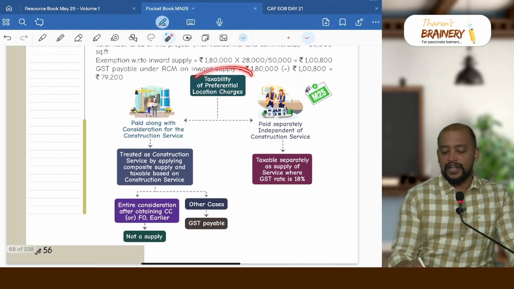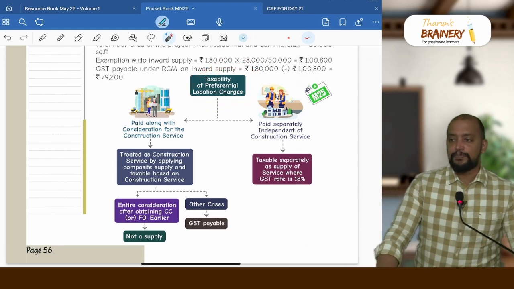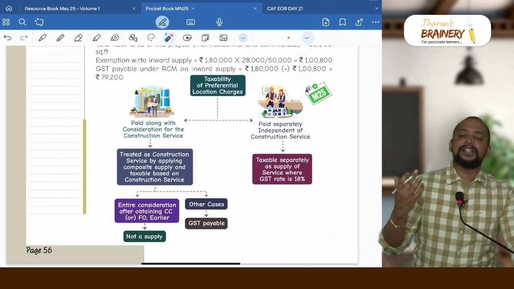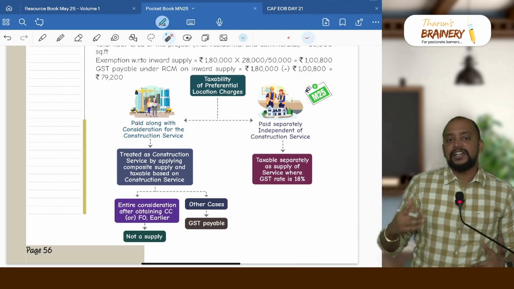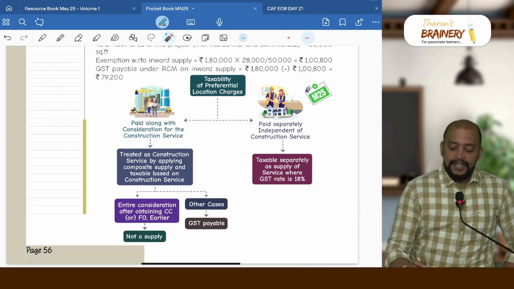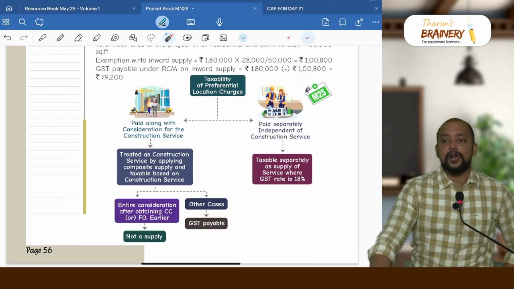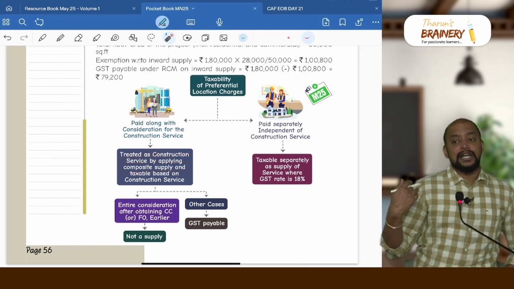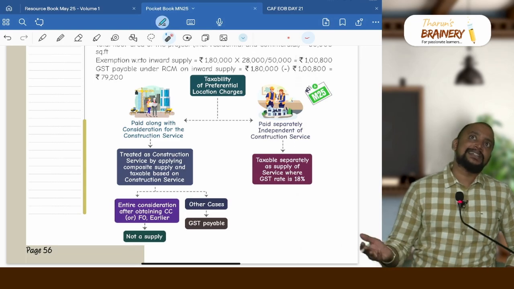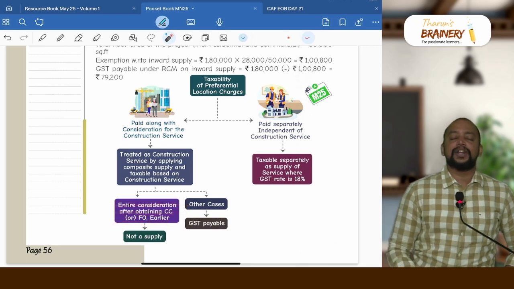And what is the taxability of preferential location charges? Preferential location charges is payable by the person when he purchases the flat. For example, east facing flat or seaside facing flat, there will be some preferential location charges. If it is paid along with the consideration for construction service, definitely we will apply it as composite supply. So treated as construction service by applying composite supply, and taxable based on construction services. Suppose if entire consideration is received before obtaining completion certificate, or entire consideration after obtaining completion certificate or first occupation, whichever is earlier, it is not a supply, otherwise GST payable.